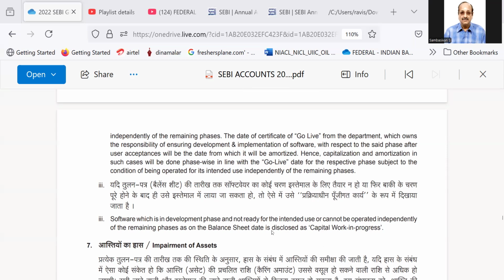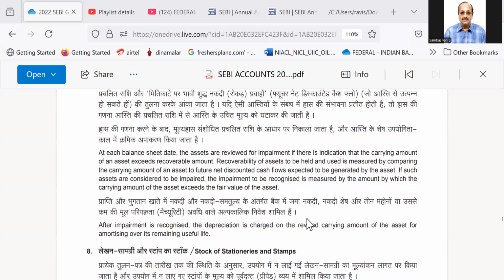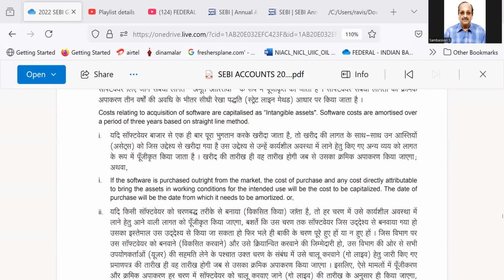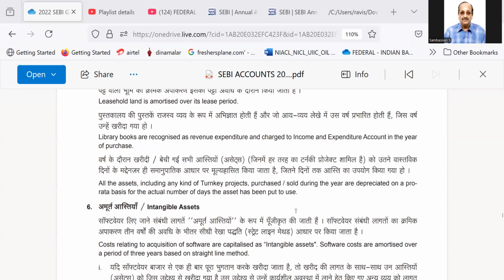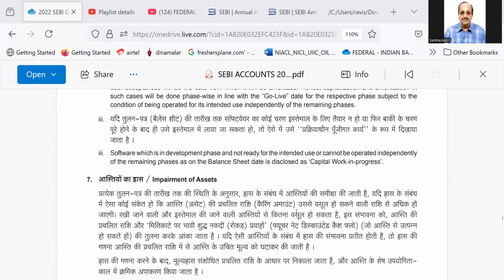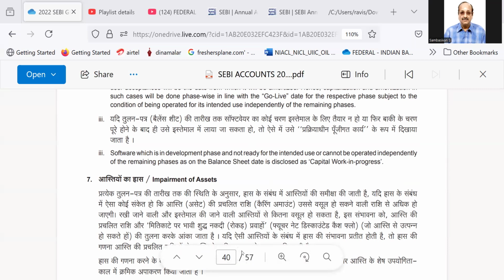So I will stop with this now. We have come up to page number 35 or 36 only, or point number 6 we have completed. Maybe if time permits, when I go for one more reading, I will read the other points. I request you to go through this thoroughly, and other aspects relating to SEBI.